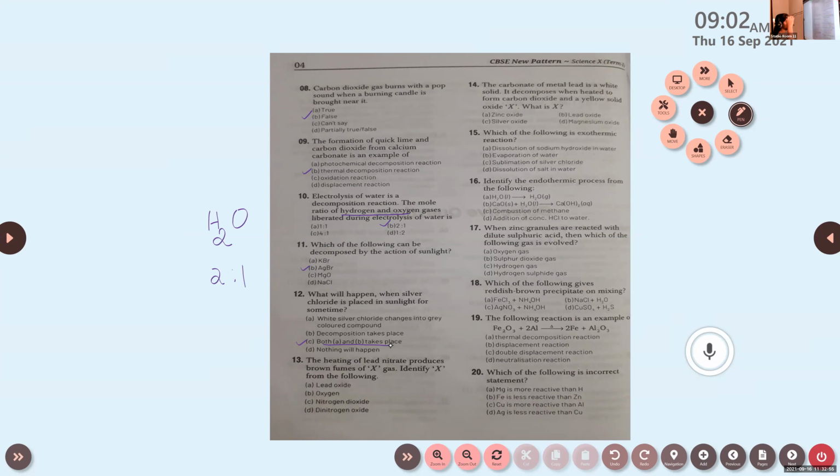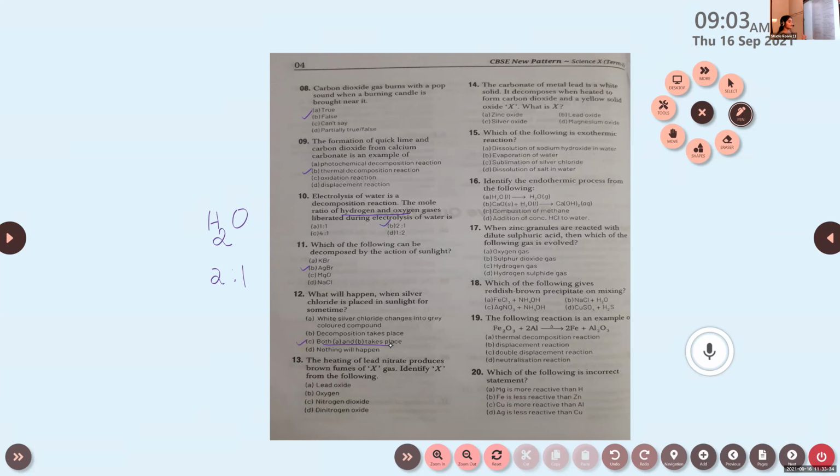Nas Parveen, can you read the 13th question? Are you there, Nas Parveen? Lead nitrate produces brown X gas. Identify X from the following. Okay, net issues are there. It's okay. I will read the remaining.